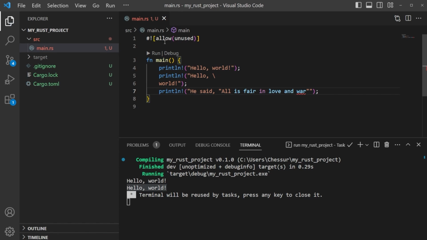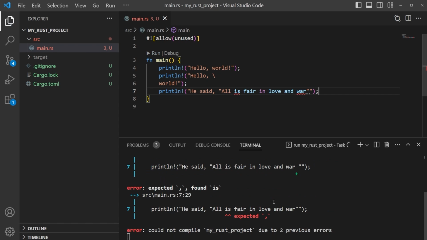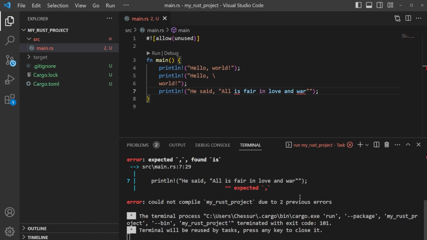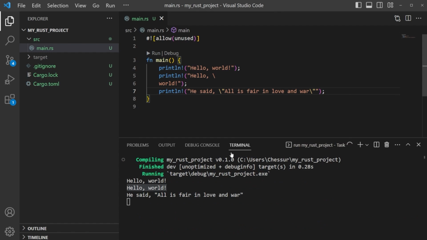Let's go ahead and just save this. You can see it's red. We try to run it. It's going to yell at us in all different places. What can we do here? Well, we can do escaping. Same concept. If we escape this, okay, now we have this built in, and then we can also escape right here, and that should fix everything. Let's save this. Now everything's green. Let's run it. And you can see he said all is fair in love and war, and the quotes actually stay because we escaped that quotation there.